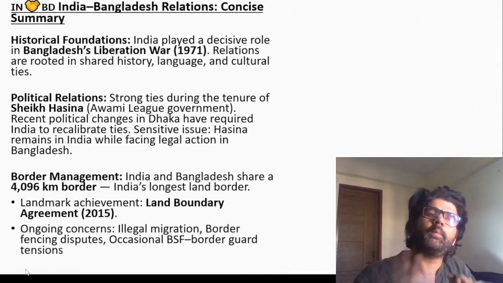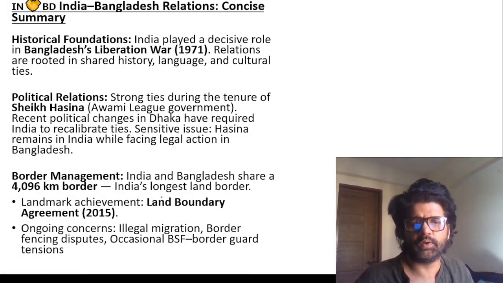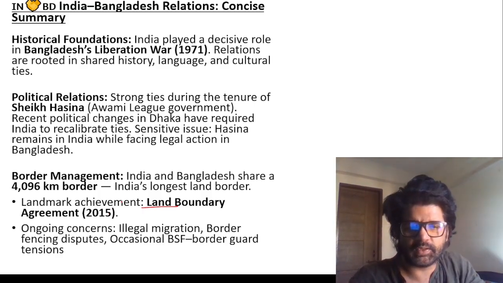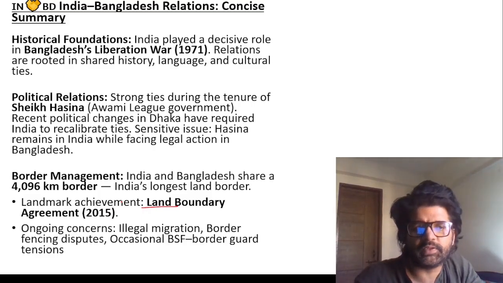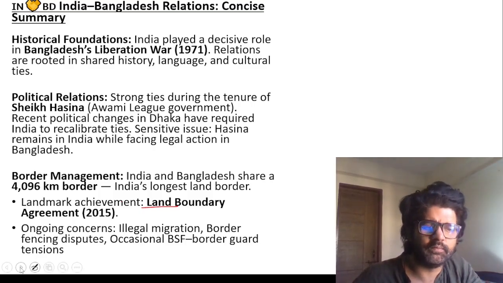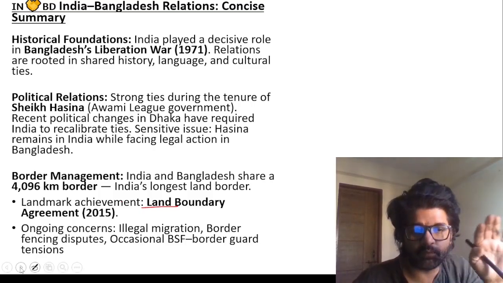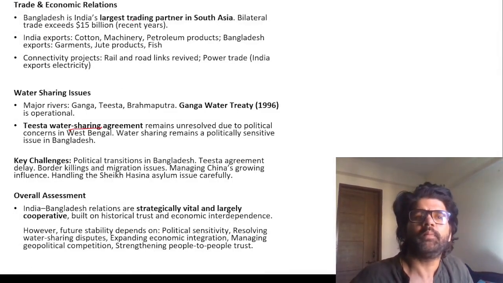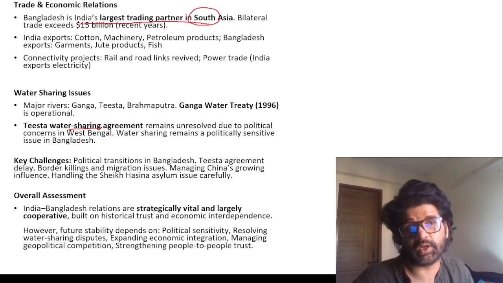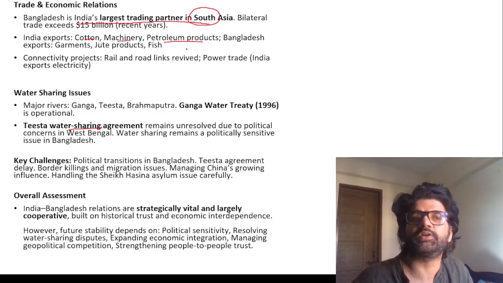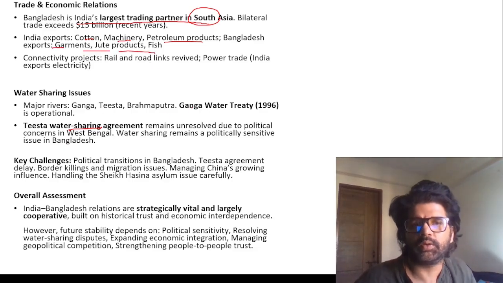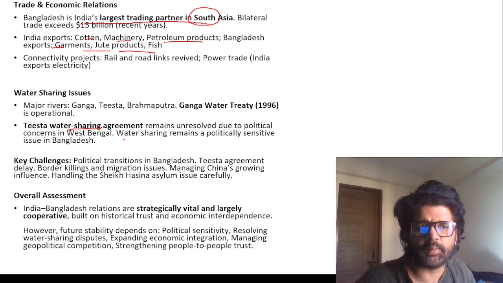Then, if we talk about the India-Bangladesh relationship in general, land boundary agreement, there are some issues. We shared enclaves with Bangladesh, and they shared some enclaves with us via this land boundary agreement. And then, there is the Ganga water treaty, which talks about how Ganga water should be shared around Farakka barrage. But the Teesta water agreement is a major issue, water sharing. Bangladesh is India's largest trading partner in South Asia, keep it in mind. India exports cotton, machinery, petroleum products. Bangladesh exports garments, jute products, and fish. So you can see, but there are issues. Ganga water treaty is fine. Teesta water sharing agreement is unresolved.